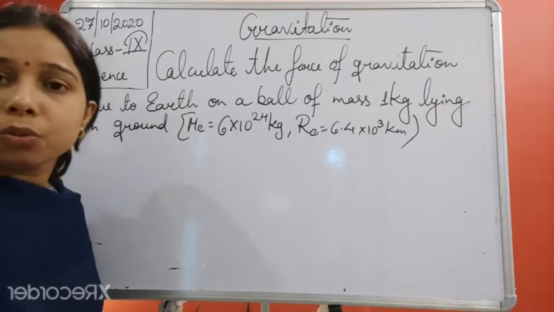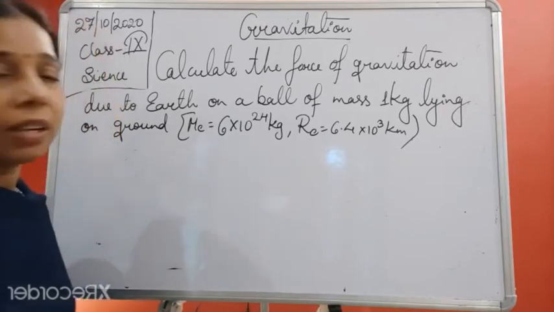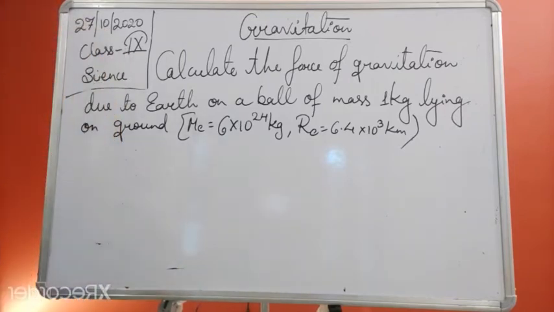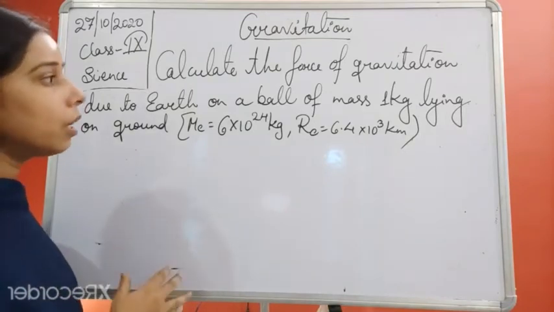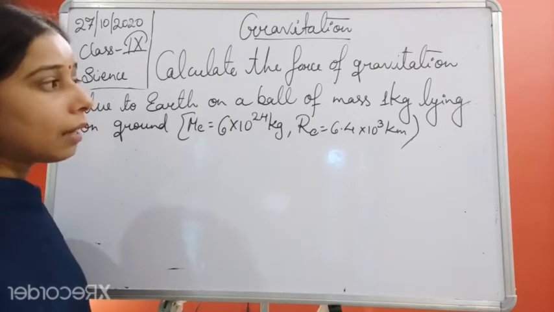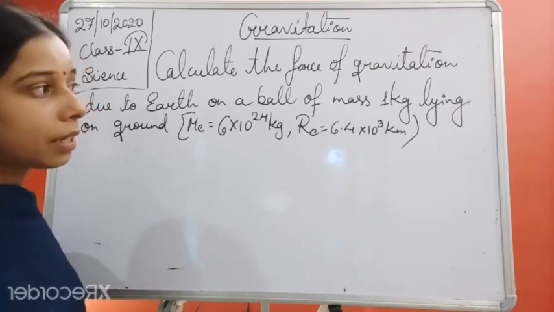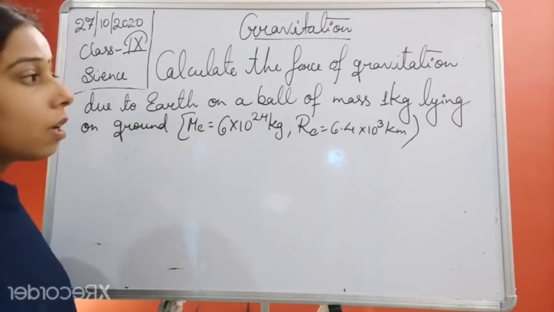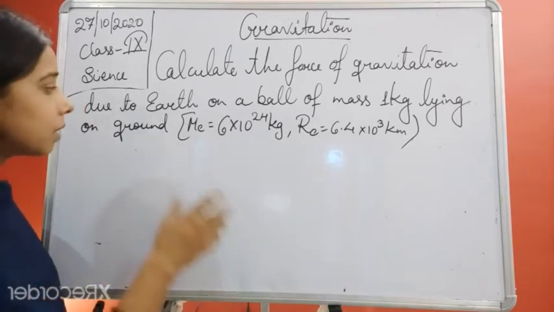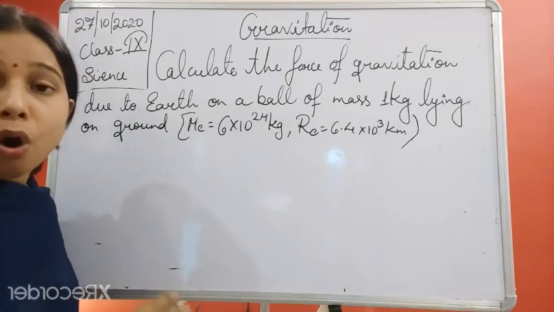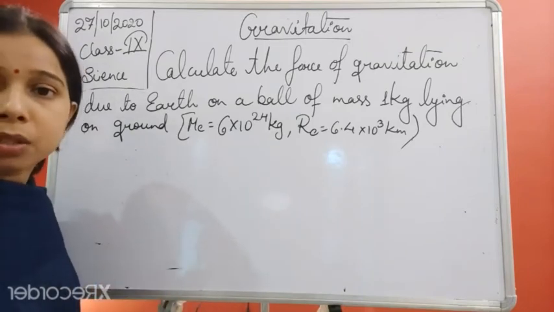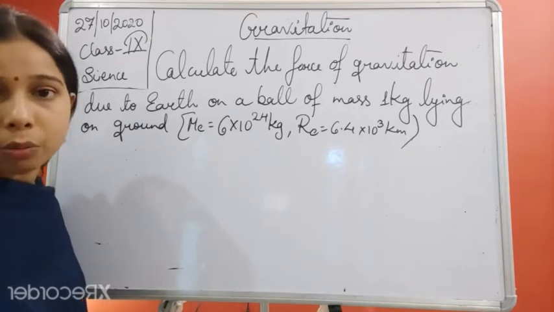So we have to find the force of gravitation exerted by the Earth on a ball, and the mass of the ball is given, that is 1 kg. And this ball is lying on the ground. So what kind of force of gravitation is acting on a ball whose mass is 1 kg and which is lying on the ground?